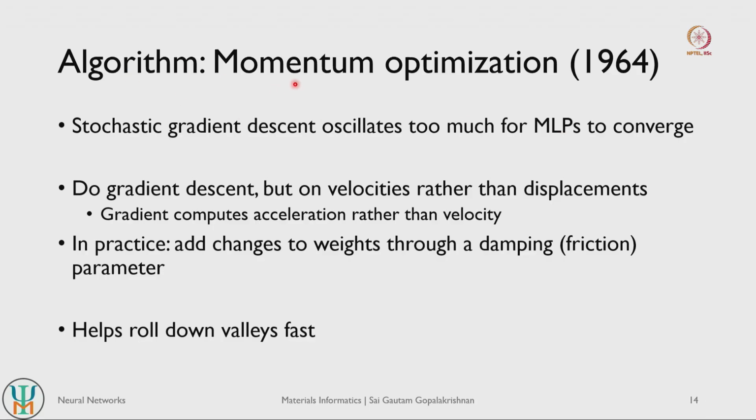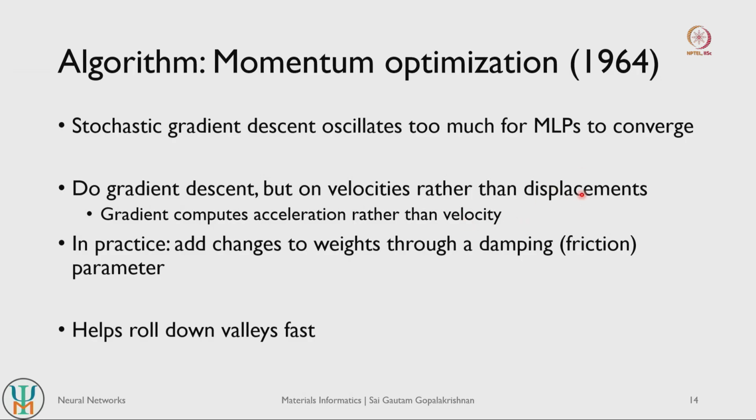So the algorithm that we typically use is what is referred to as momentum optimization, and this was introduced back in the 60s, right. The main idea behind momentum optimization is that it continues to do gradient descent, right, but on velocities rather than displacement. So it basically does gradient descent on the second derivative of your loss function rather than the first derivative of the loss function, right. So the gradient computes what is referred to as acceleration rather than the velocity itself.